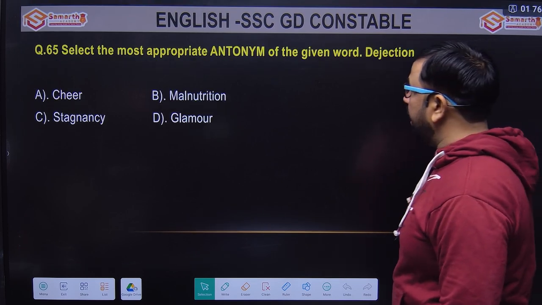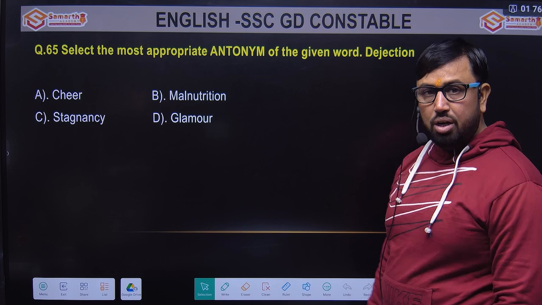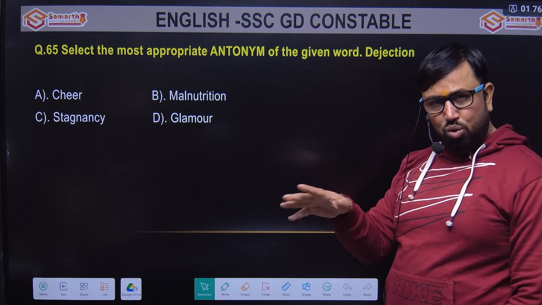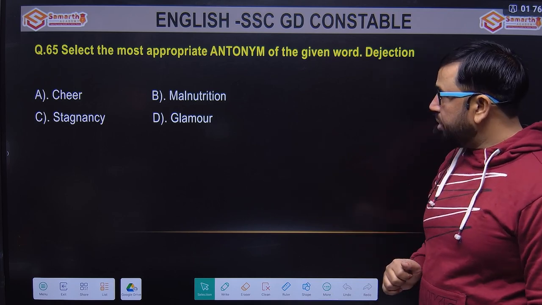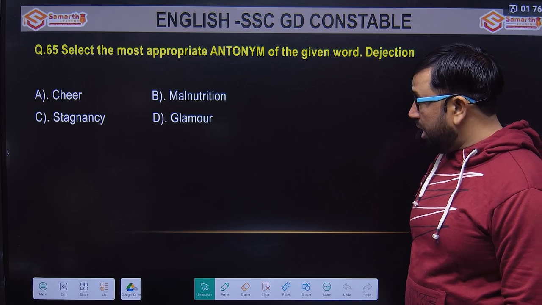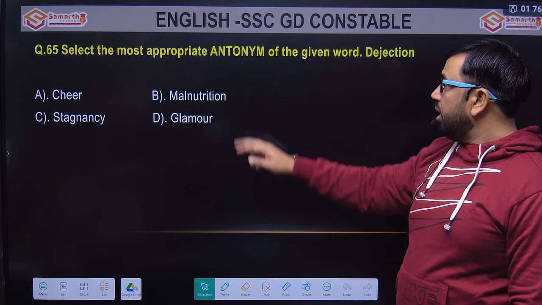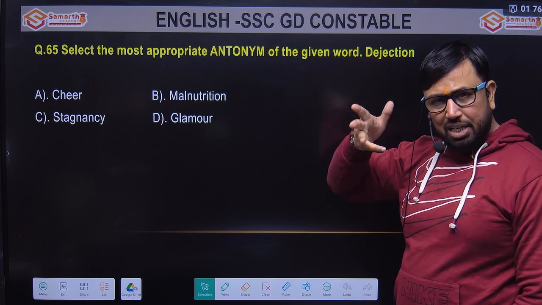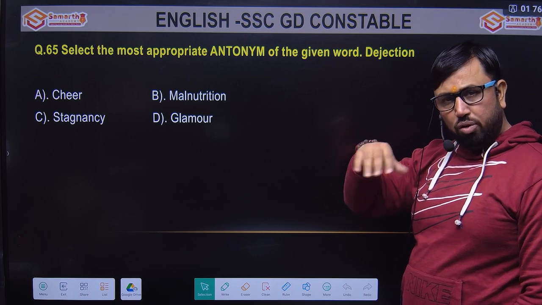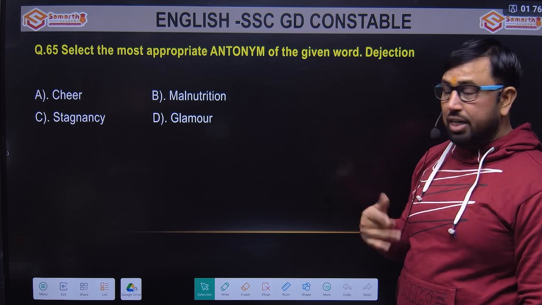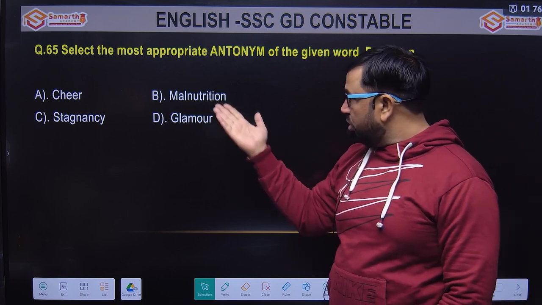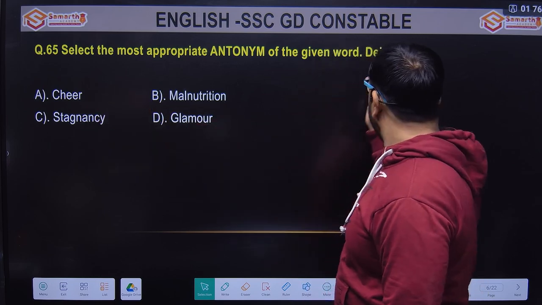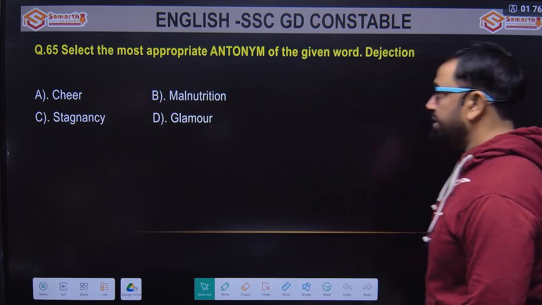Select the most appropriate antonym of the given word. Dejection. Dejection is also a very practical word. Rejection and dejection are quite often used together. The options are cheer, malnutrition, glamour, stagnancy. We have to find the opposite word of dejection. As I told you, rejection and dejection are used together, and both mean negativity. Dejection means disappointment, so what could the opposite be? Look, cheer is a state of happiness. So cheer is the right answer. The opposite of dejection will be cheer. Okay.